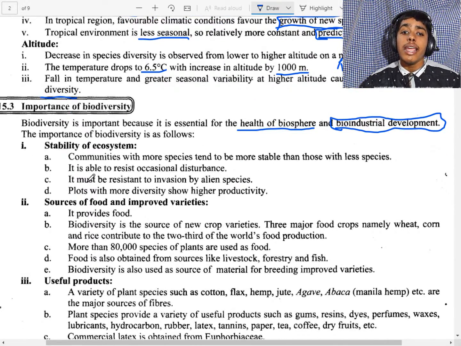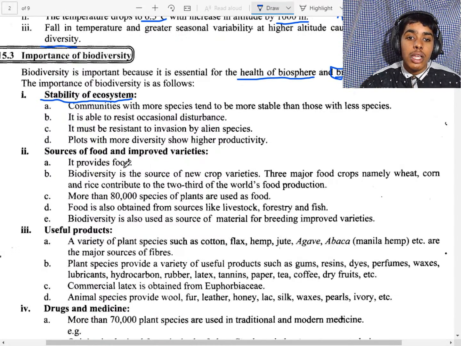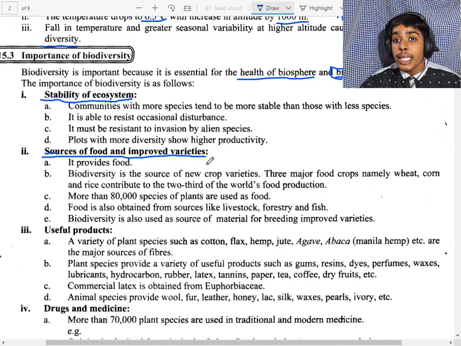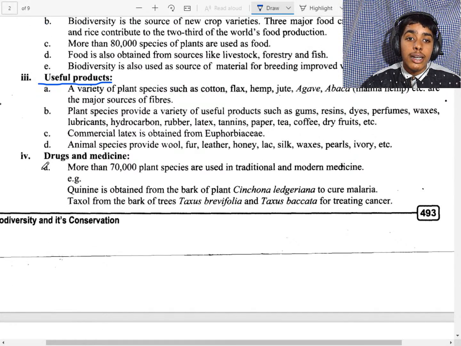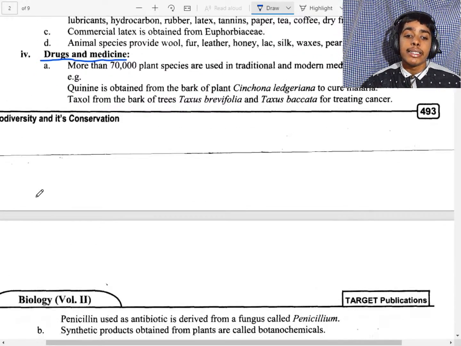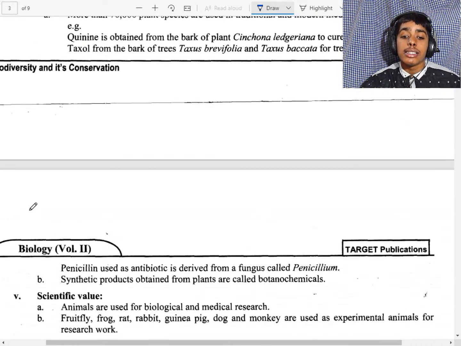Now what are the importances? First we will see what they are, and then we will discuss them individually. First, it helps the stability of the ecosystem. Second, source of food and improved varieties, and useful products, which are useful for mankind as well as animals. Drugs and medicine, that means curing various types of diseases.